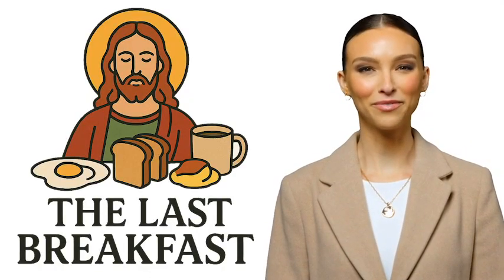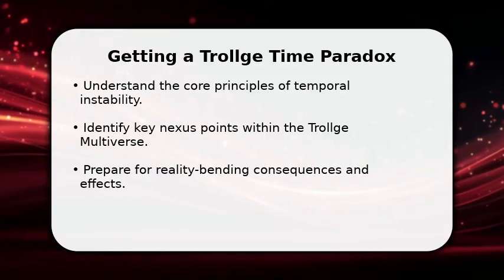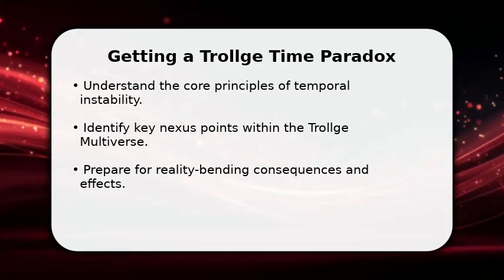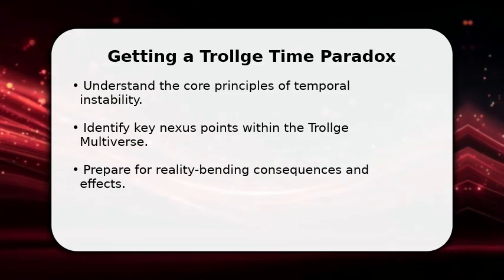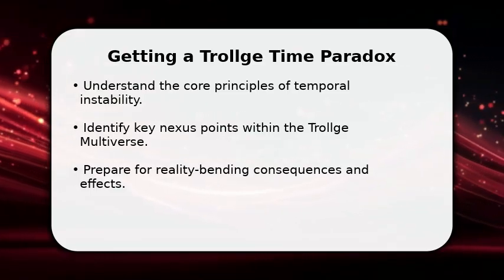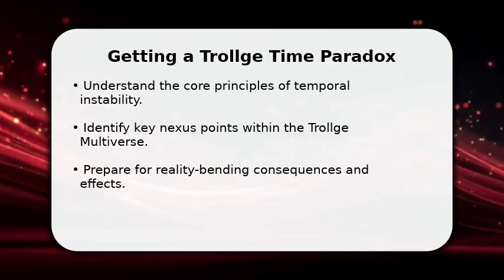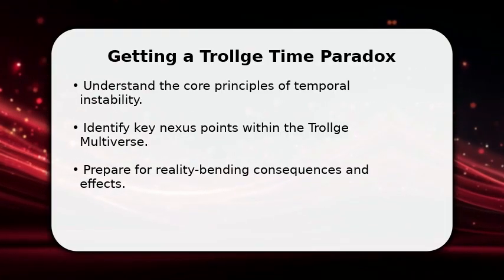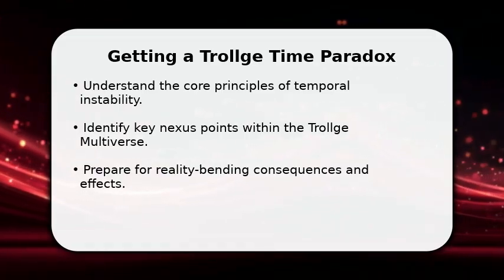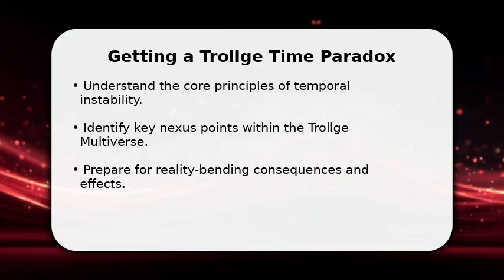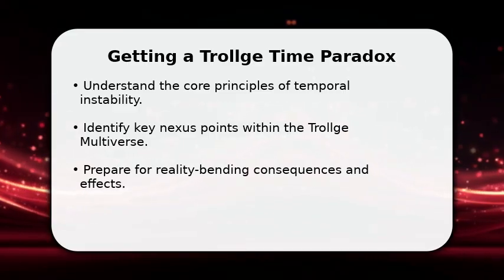Please enjoy the video. In this video, I will explain how to get a time paradox in the Trollge Multiverse. First, you must locate a temporal anomaly within a corrupted timeline. This requires a deep understanding of paradox mechanics and the ability to manipulate reality fragments. Be aware that attempting this can lead to unforeseen and often irreversible alterations to your current existence.